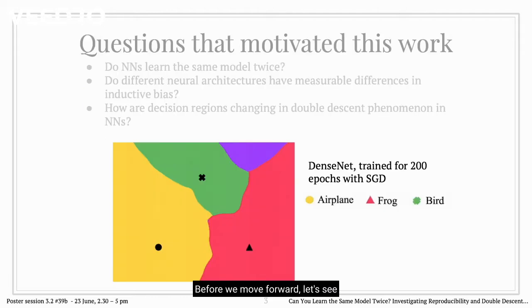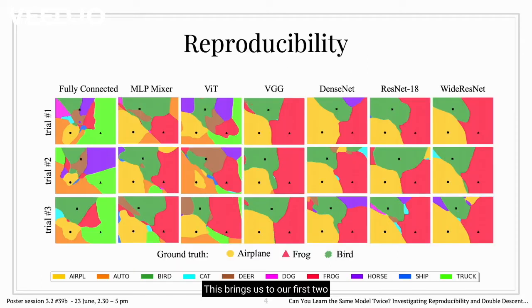Before we move forward, let's see what I mean by decision region. It is a small slice of plane which passes through three random given images. We interpolate and extrapolate and predict the majority class for all such points. For example, here we see one such decision region generated from a random airplane, frog and bird images, and we see the corresponding predictions on a DenseNet model. This brings us to our first two questions about reproducibility and decision region similarity.